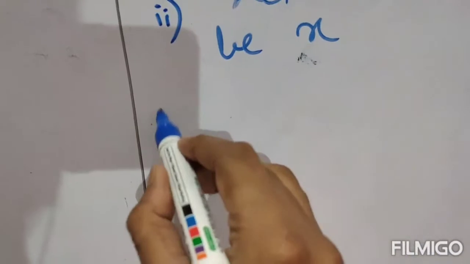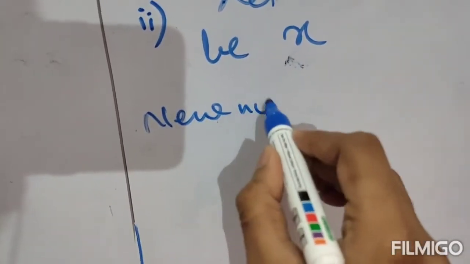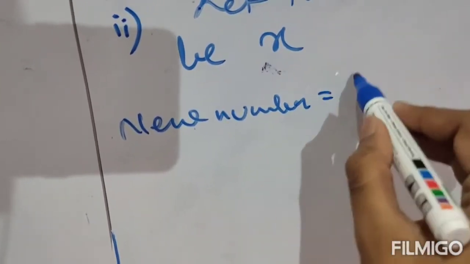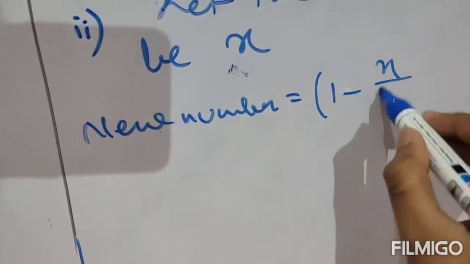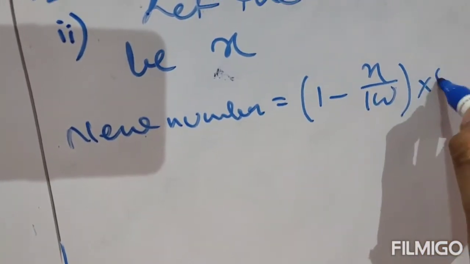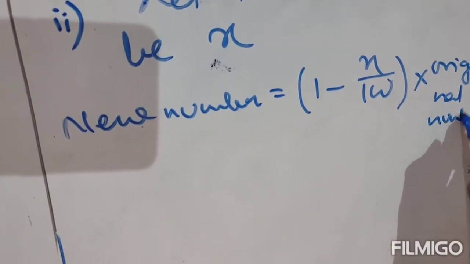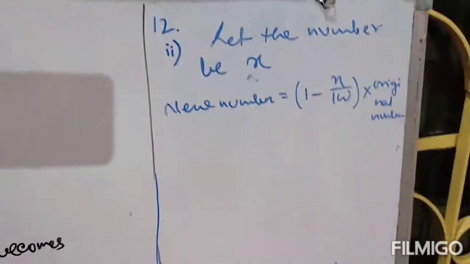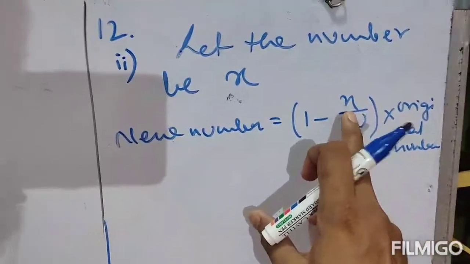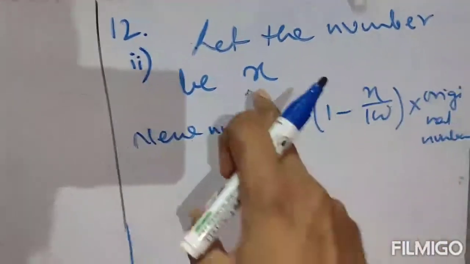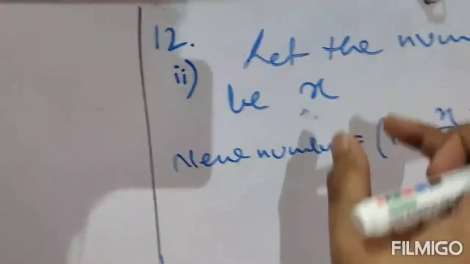So therefore the same formula we will write. New number equals 1 minus x by 100 into original number. Clear? Now x is the percentage, how much percentage you have decreased, and this x also means the number.